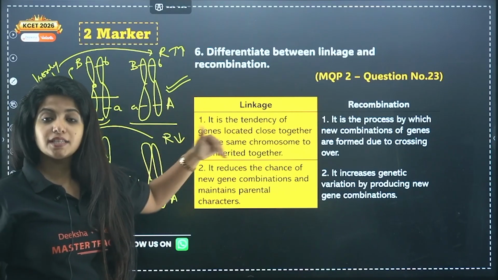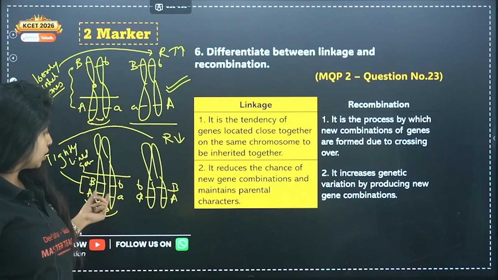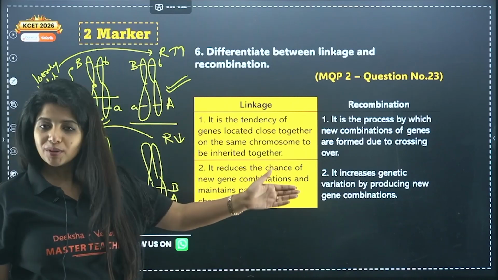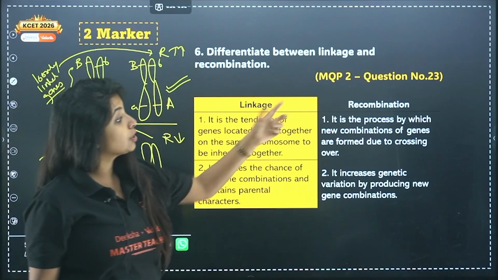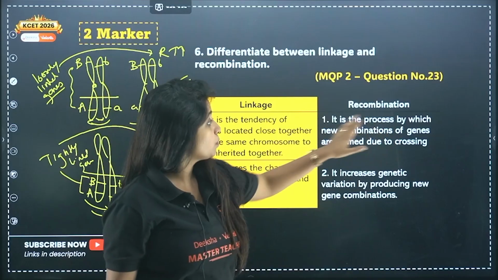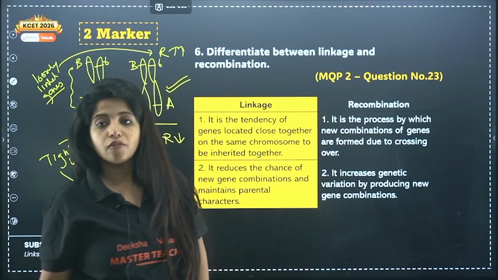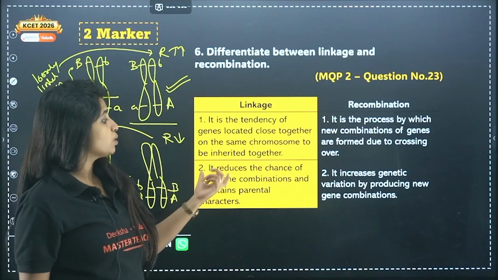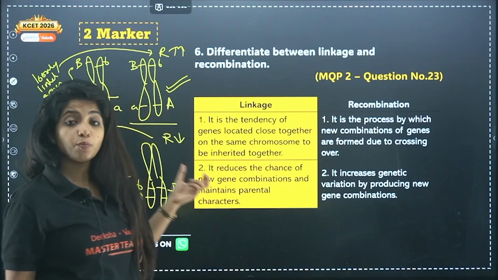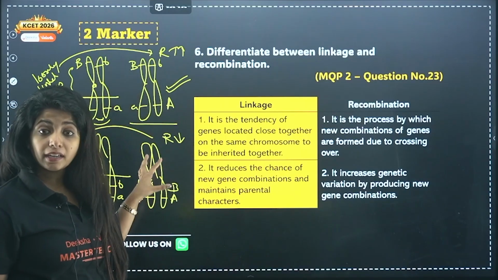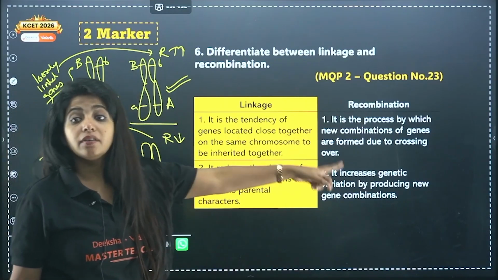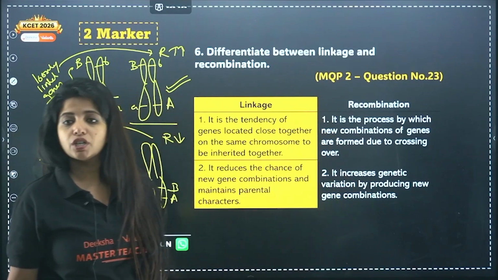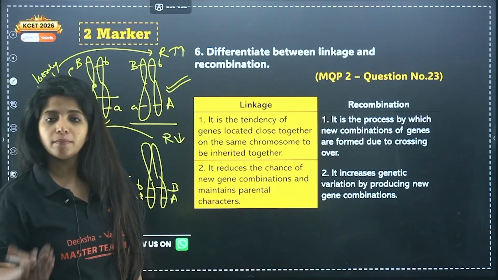Linkage means the tendency of genes located close together to be inherited together. Whereas recombination is the opposite. It is the process by which new combinations of genes are formed due to crossing over. Linkage reduces the chance of new gene combinations and maintains parental character. Whatever parental character was there is going to be maintained. But recombination increases genetic variation by producing new gene combinations.